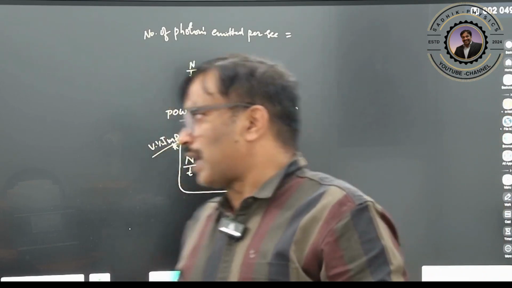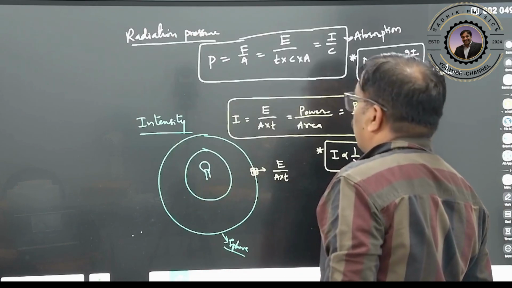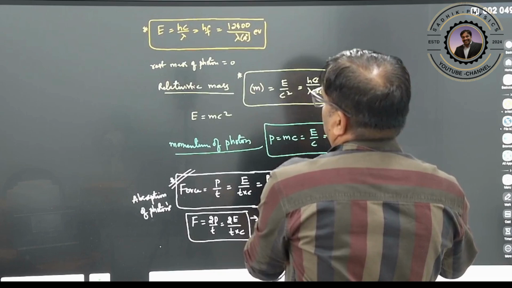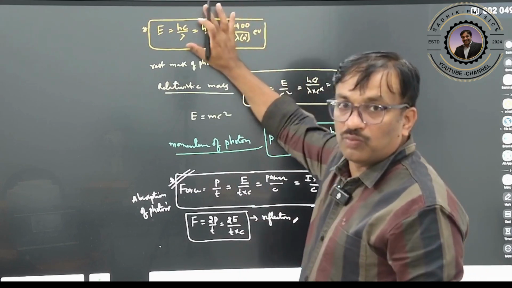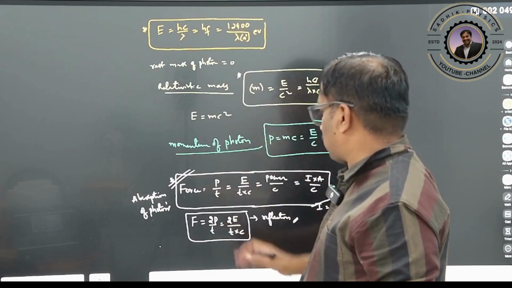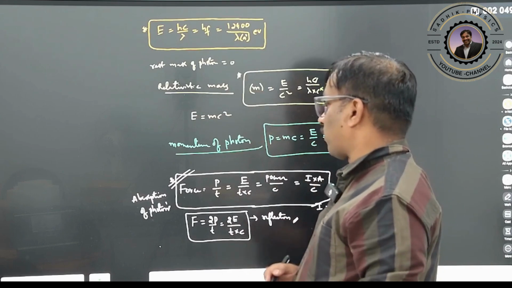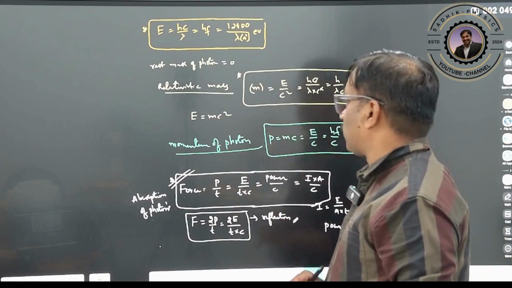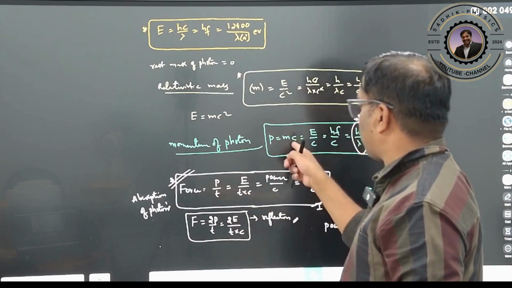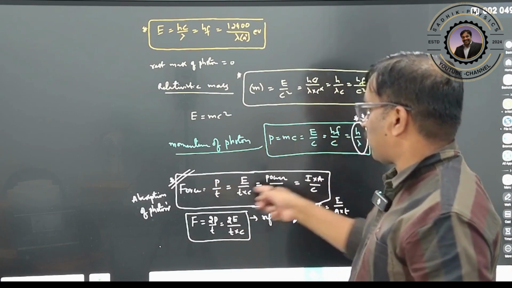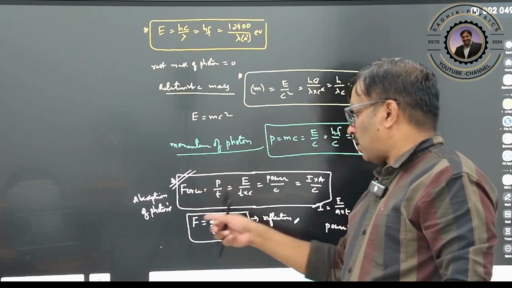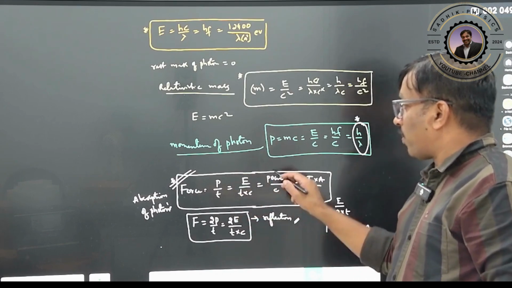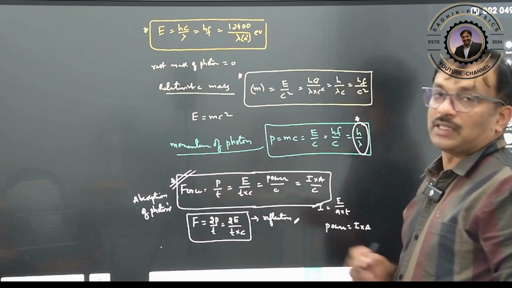You might get confused slightly, so just go through this slowly. What are these formulas? Photon energy formula, these all are very important. Energy of the photon is the most important formula. Next one is number of photons per second, that is an important formula. Then these all are slightly important: rest mass is 0, relativistic mass, momentum of the photon, which is h by lambda. Force exerted by the photon, for complete absorption and for complete reflection. Force can be written as momentum by time, power by C, and intensity into area by C.